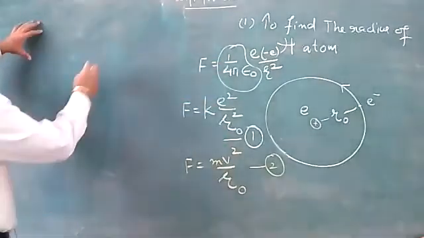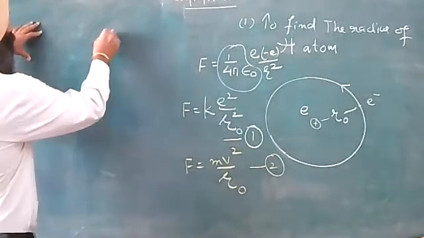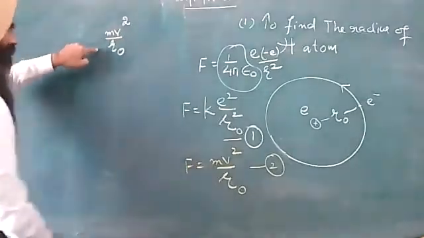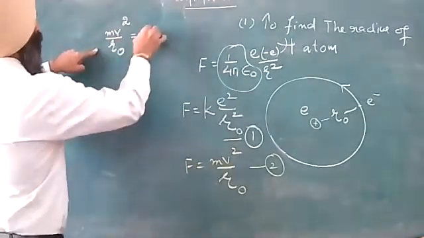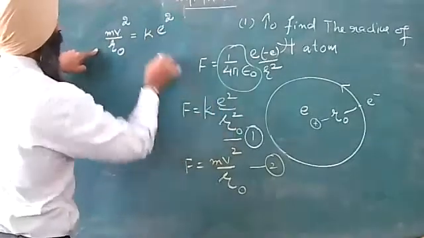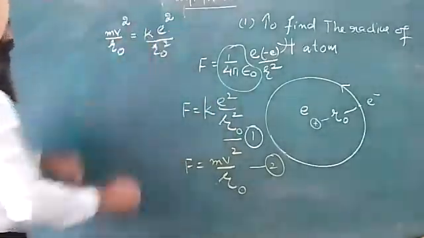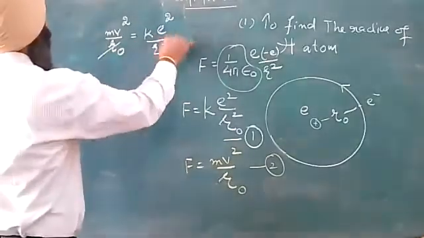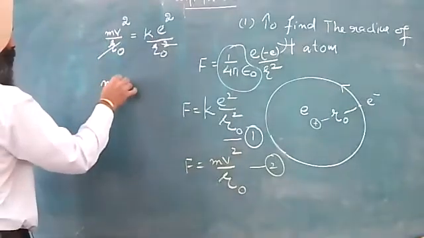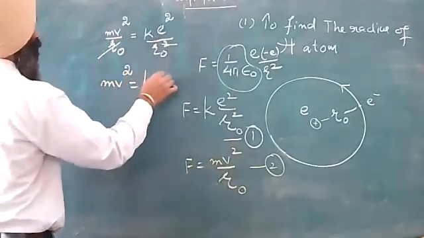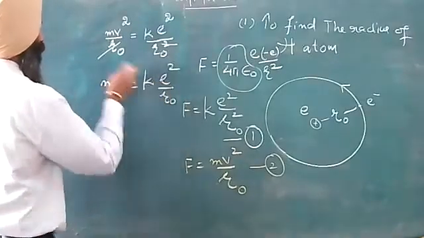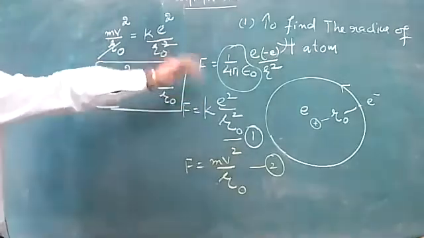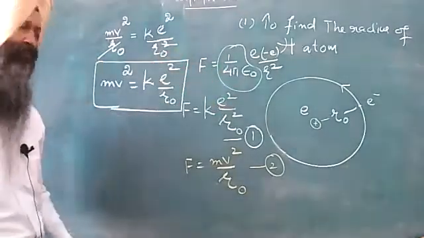I will be having mv square upon r naught for this centripetal force, equal to k e square upon r naught complete square. R naught single power, R naught 2 power, 1 R naught will be cancelled. I am left with mv square equal to k e square by R naught. This is the first expression I am getting from the calculations I have just performed.